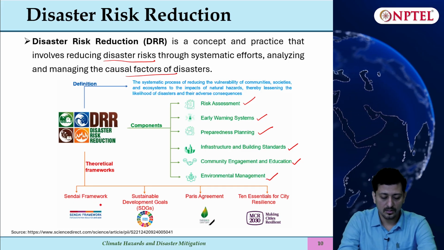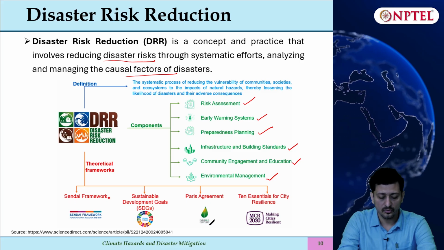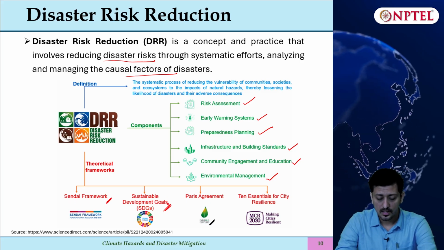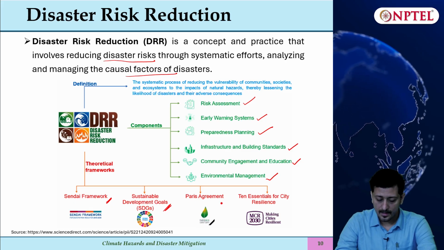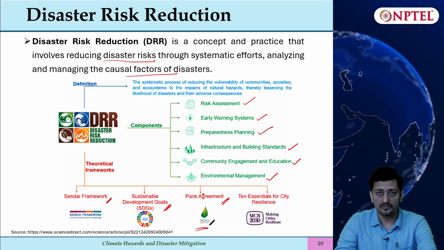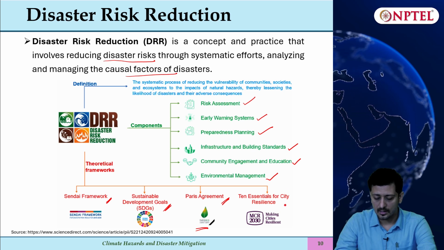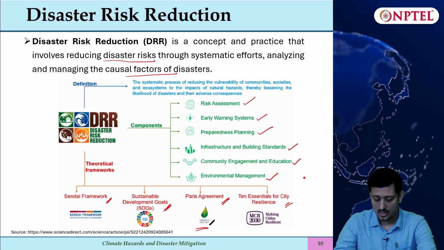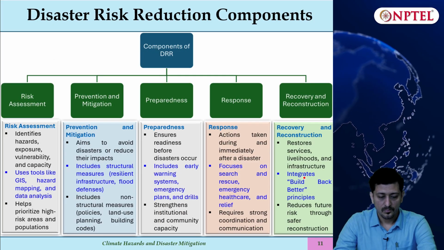And the theoretical framework started with the Hyogo framework, then we have the Sendai framework, then you have the Sustainable Development Goals. So there are 17 SDGs and the Paris Agreement. So like that there are different summits which define the targets, and 10 essentials for city resilience. So these are some theoretical frameworks which are there for DRR.